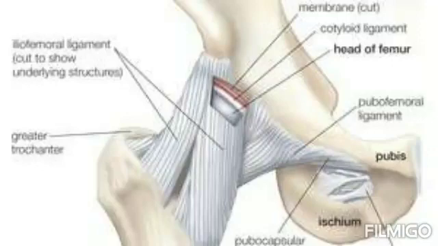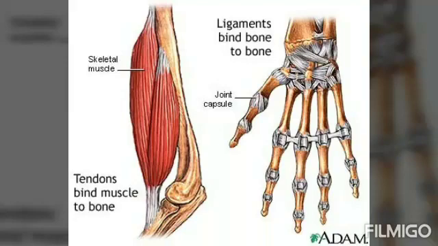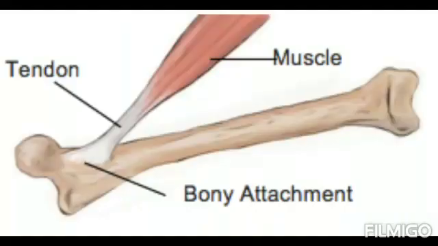So today we are going to continue with the chapter tissue. Today we will learn about the ligaments and the tendons. So what are the ligaments? The ligaments are those connective tissues which are fibrous in nature and flexible also, that will help in connecting the bones at the joints. That means the bones will be connected to each other with the help of these ligaments.